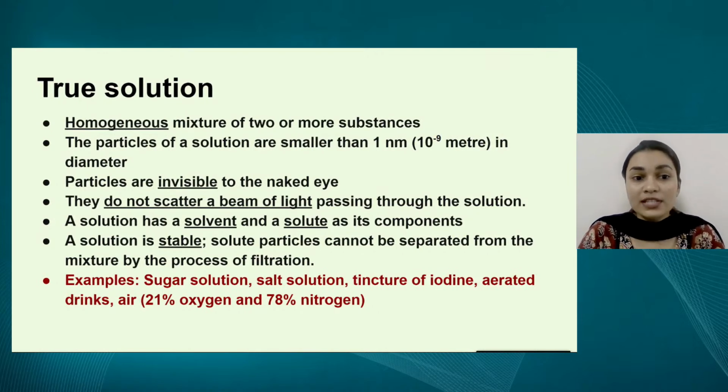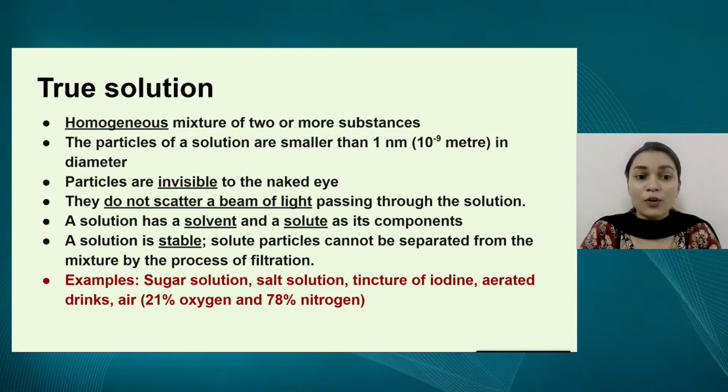The 2 components of a solution are solute and solvent. The solute is the component which is present in a smaller quantity. The solvent is the component which is present in a greater quantity. If you look at the examples given below, the first one is a sugar solution. In a sugar solution, the solute is the sugar because it is present in a lesser quantity, and the solvent is water.